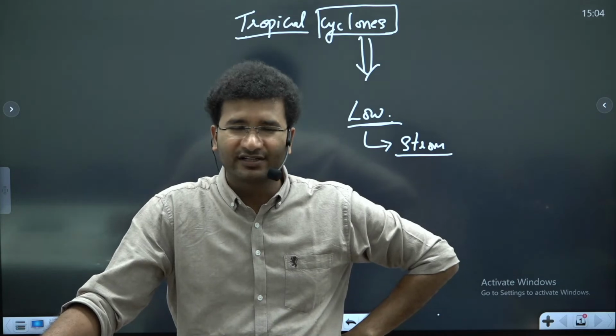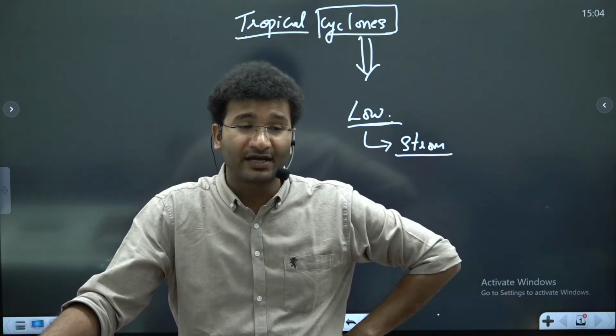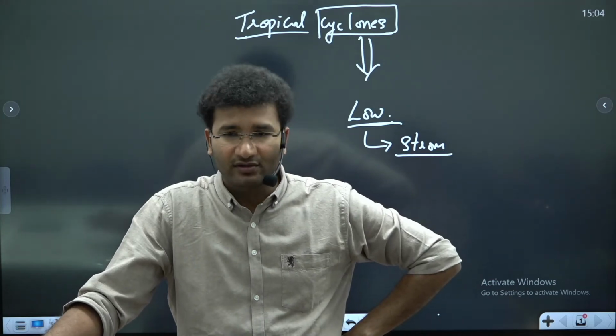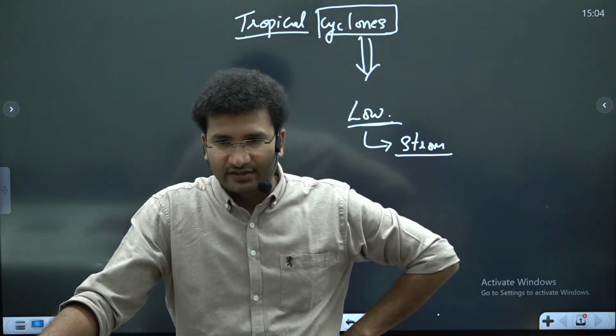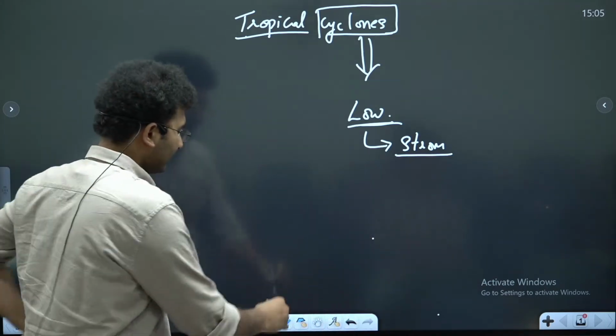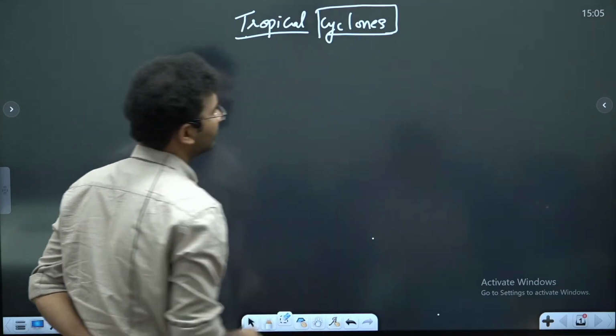But in the Jammu and Kashmir region you will mostly not find tropical cyclones, though in the disaster management category that is also part of it. If you read the NCERT, you will get to know. So firstly, a cyclone is nothing but a low pressure circulation system with storm-like conditions.